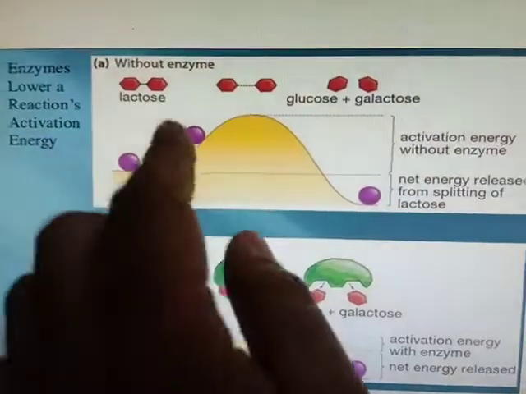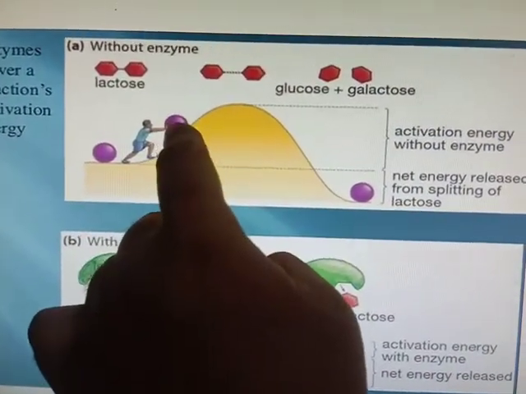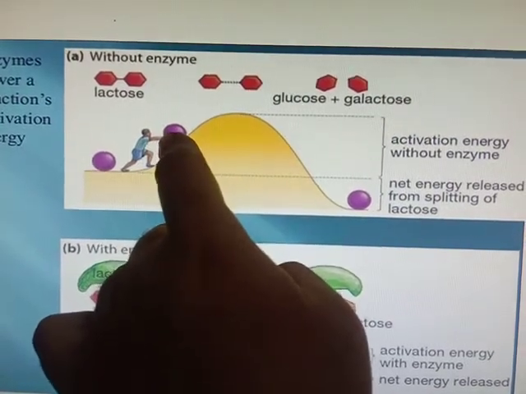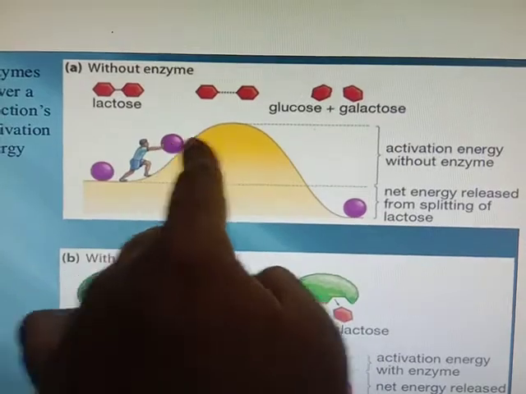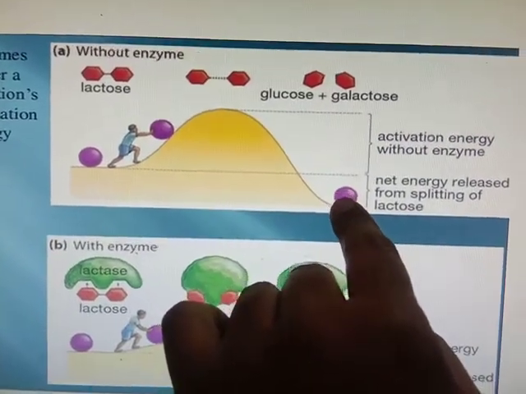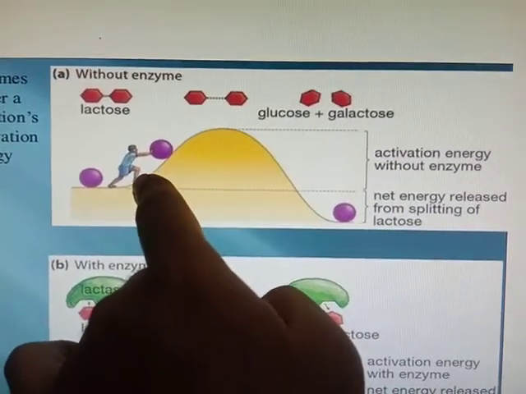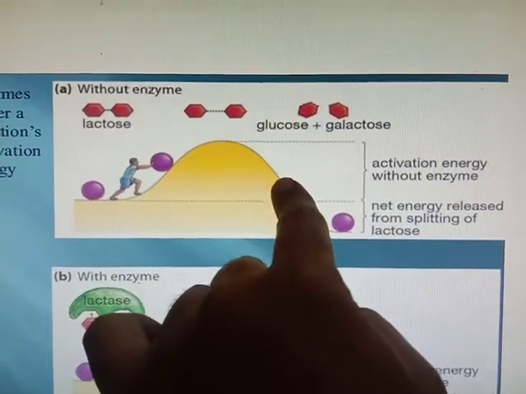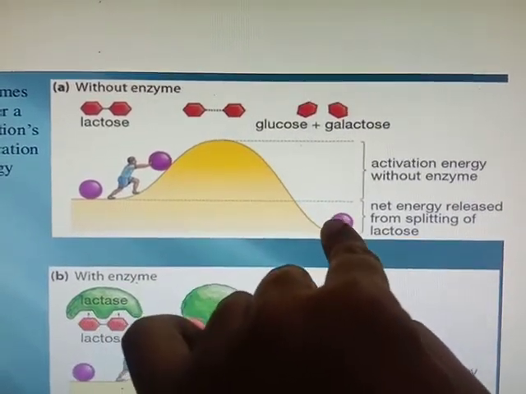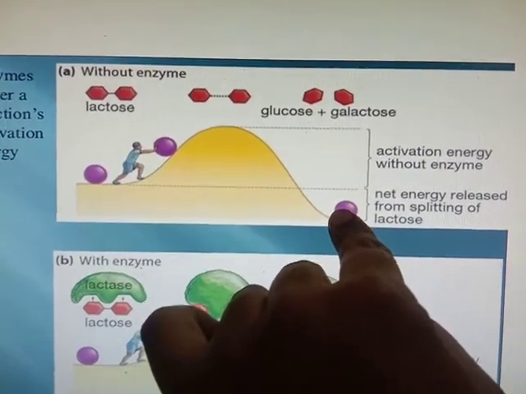Now see, here we have to take some molecule or substance to the other side. Here it is the substrate which we have to convert into product, but without a catalyst it requires that much of a hill we have to pass so that the substrate comes to the other side to become a product.